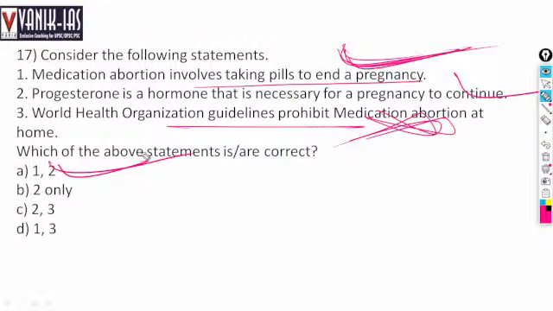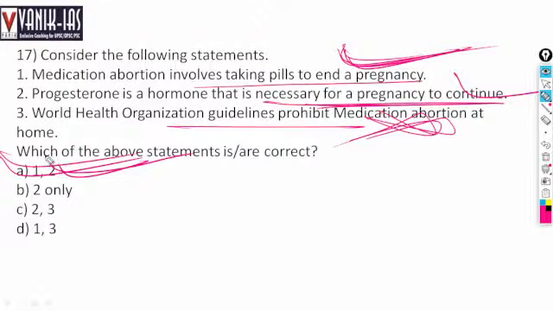When the progesterone hormone stops, then the pregnancy ends, right? So options 1 and 2 will be the right answer.